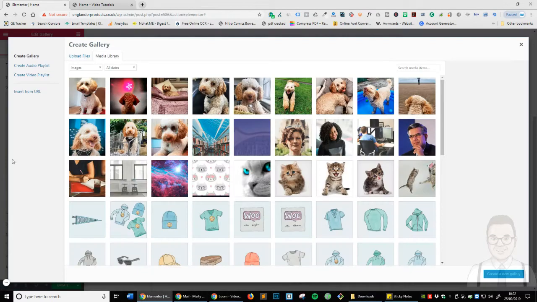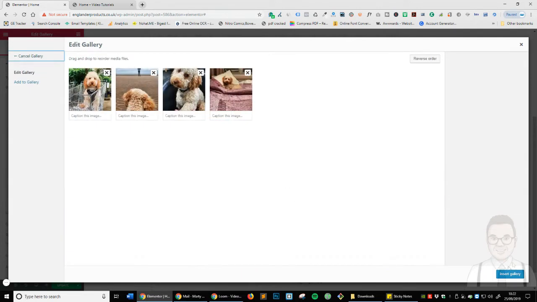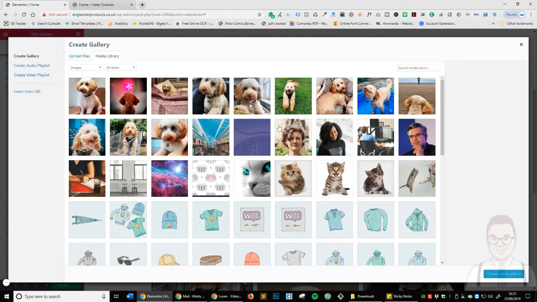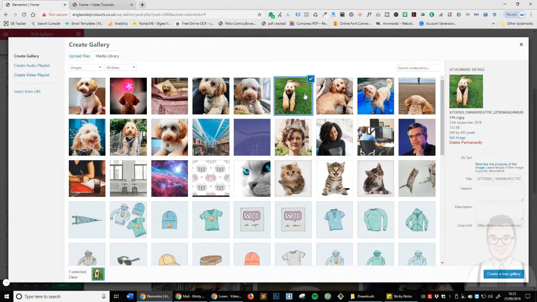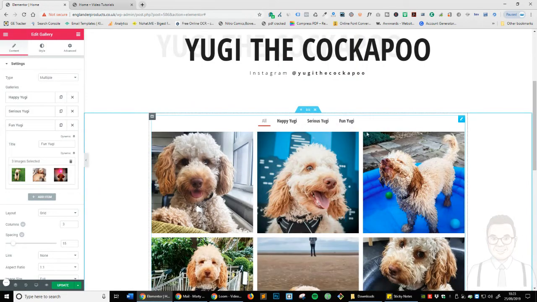Let's click on Serious Yugi. So let's click on this one and this one and maybe this one and this one. Create new gallery, insert, and again we've now got another filtering title. Let's click on Fun Yugi, and we're going to add this one and this one and this one just for the sake of it. Create new gallery, insert, and there you go, we've got our titles.